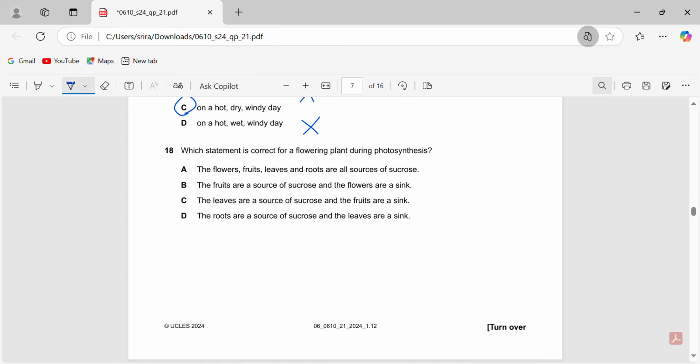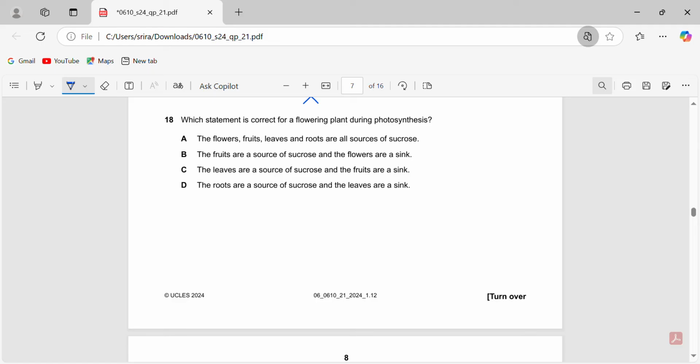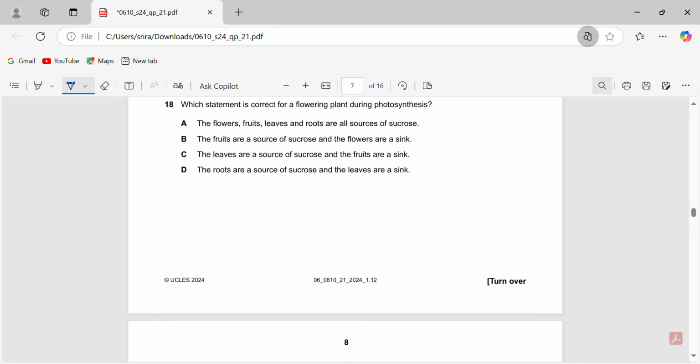Let's keep moving. Which statement is correct for a flowering plant during photosynthesis? The flowers, fruits, leaves, and roots are all sources of sucrose. No, the roots are not a source of sucrose during photosynthesis. Neither are the flowers. Then the fruits are a source of sucrose, and the flowers are a sink. No, that is also not true, because the fruits are not a source of sucrose.